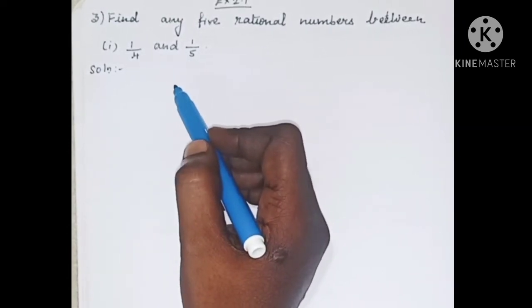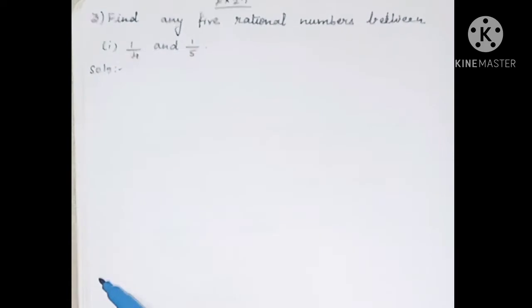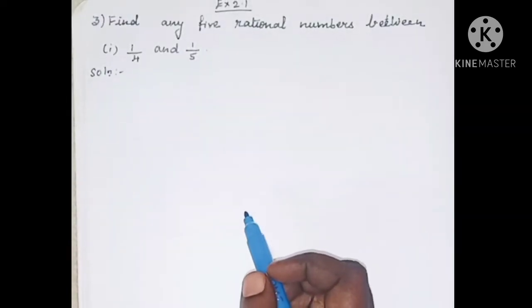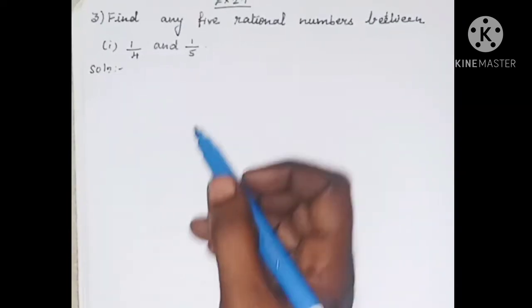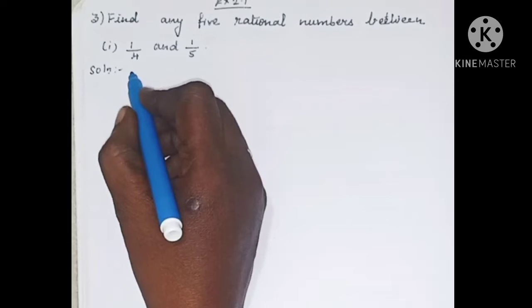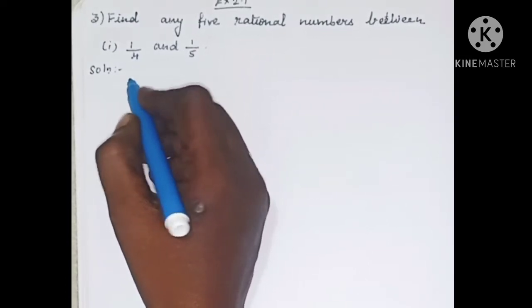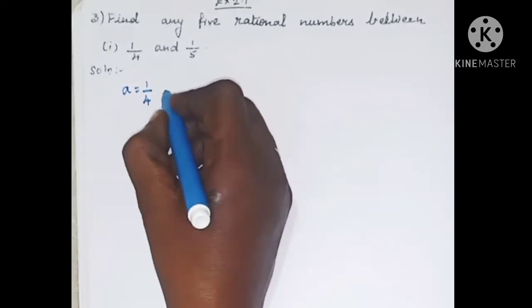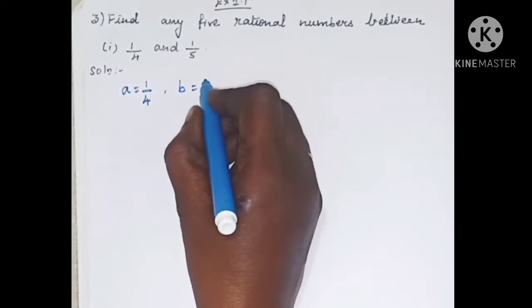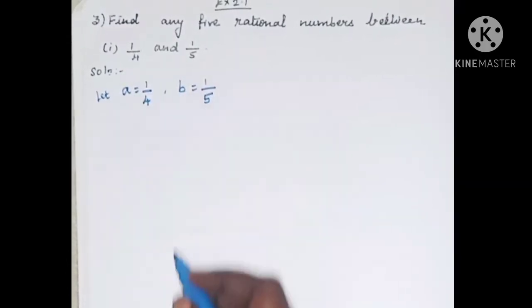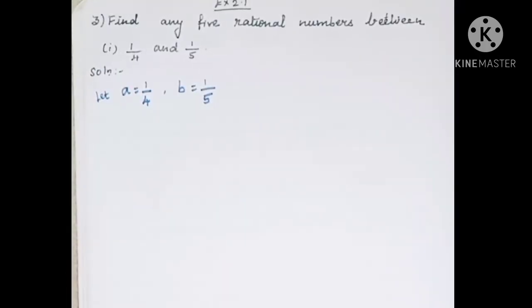So in this problem we have to find 5 rational numbers by the formula method. Solution. Here we have to take A is equal to 1 by 4 and B is equal to 1 by 5. Let A is equal to 1 by 4 and B is equal to 1 by 5.